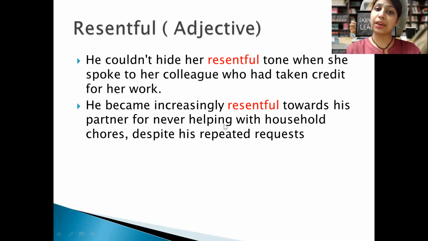So the behavior you had at that time is called a resentful attitude. Okay. So now in this example, you can see the increasingly resentful towards his partner. It means definitely he would not be so loving at that time. He would have a kind of rage in his attitude, the wrath that he showed, and then he becomes very aggressive. So it's like this. Okay.